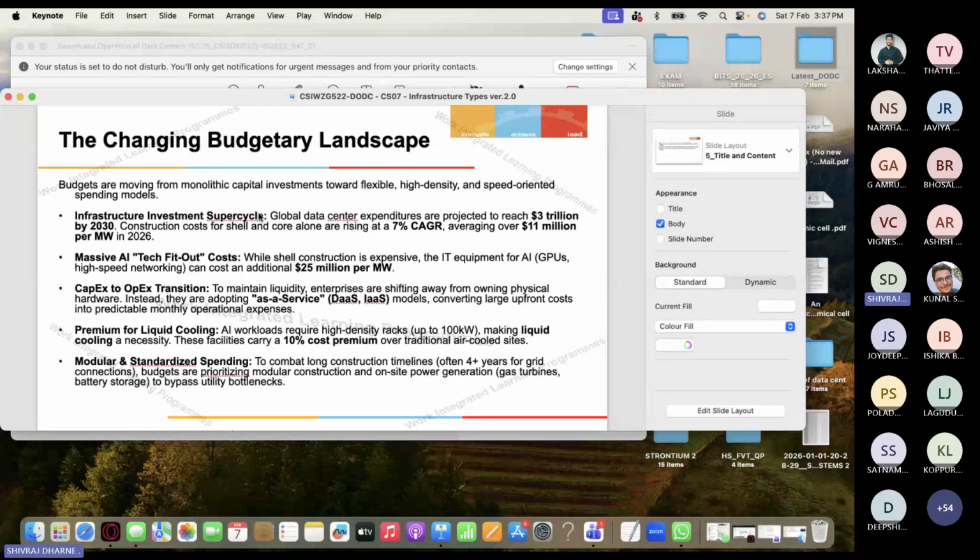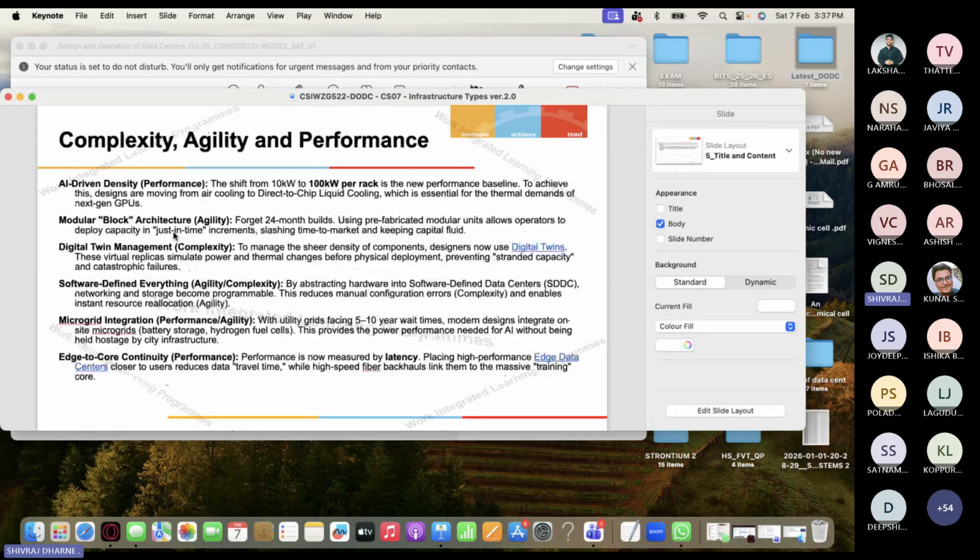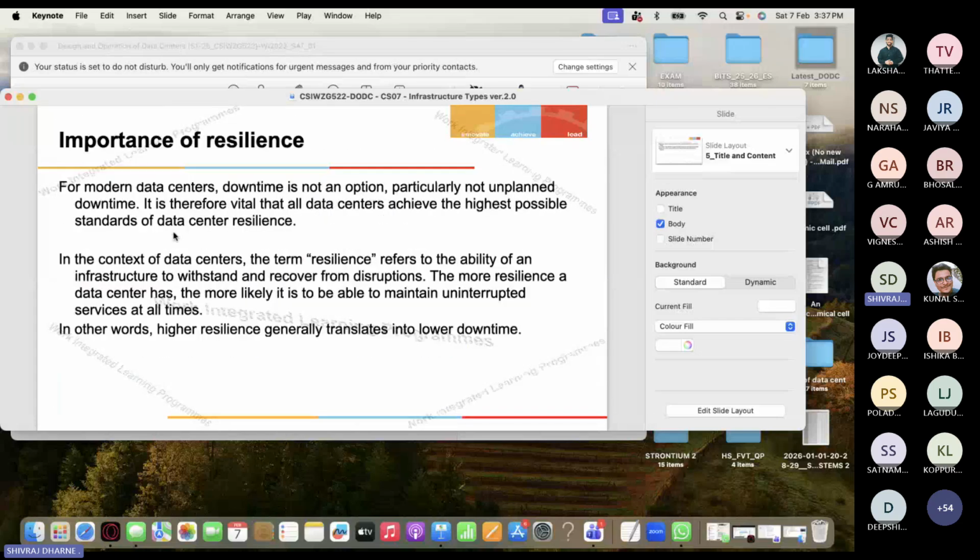Okay, 7%. Average over 11 million per megawatt in 2026. So this is some data point. I think I will stop here and see how many questions you can answer, because I don't think I will be able to complete all the aspects in the given time.